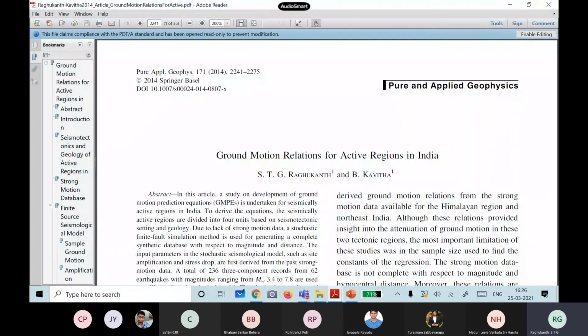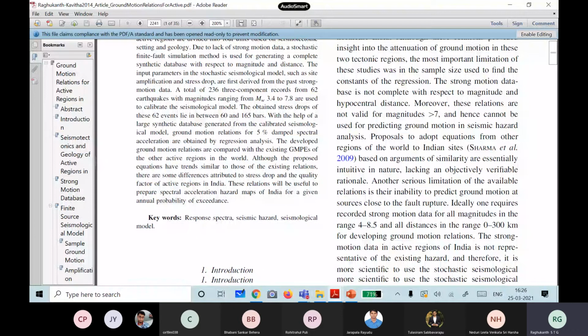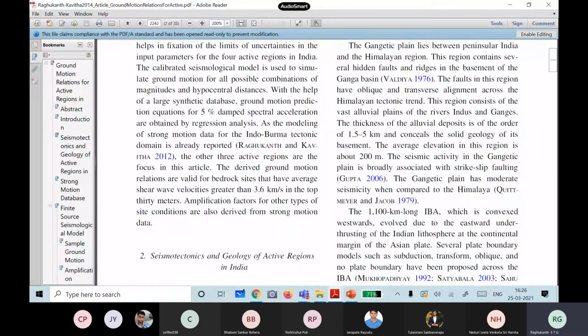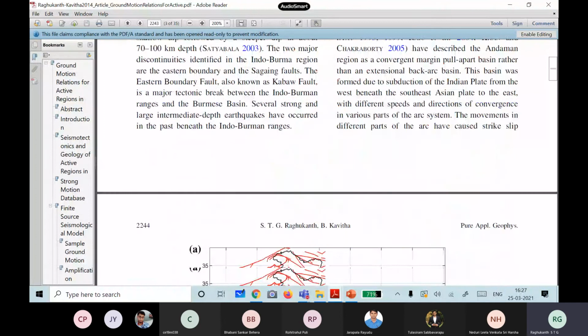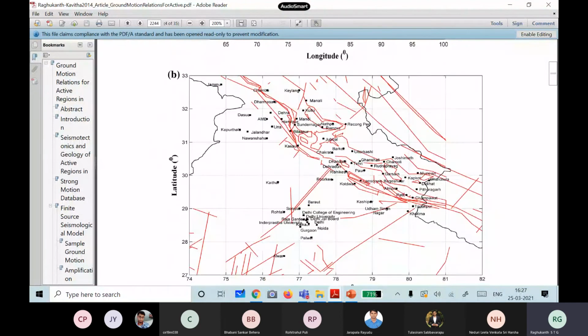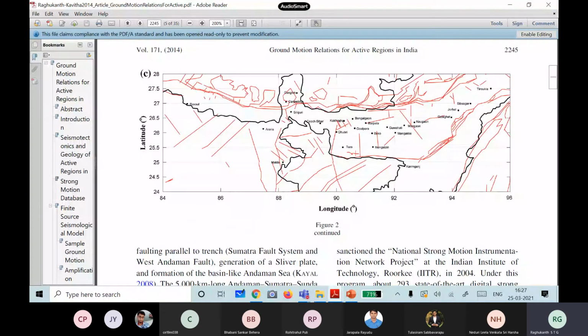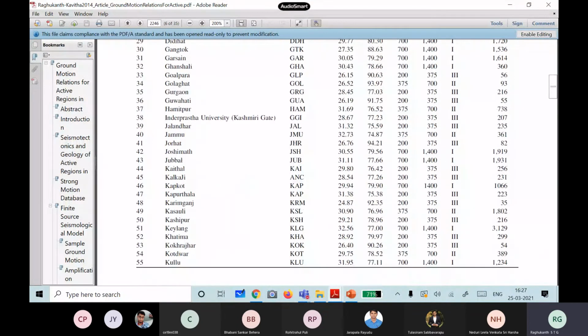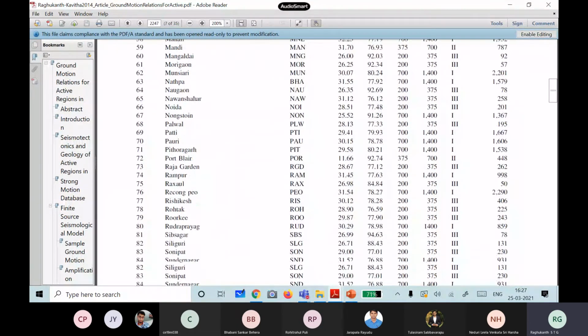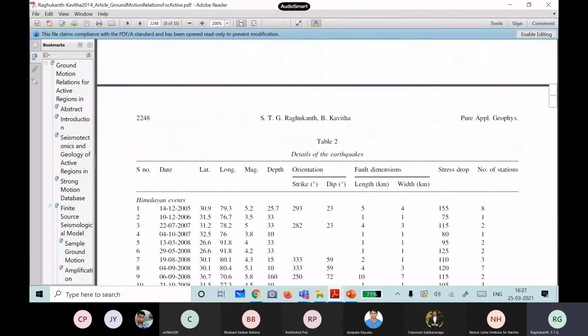There was one more paper also I have sent you. This is for the Himalayas. We have updated the things because PESMOS data came into the picture. This is our Indian PESMOS thing. Himalaya North, I think. Now there are so many stations, so many things came into the picture. It is the same method only. We have done nothing new. We have taken the same thing and simply calibrated this model.